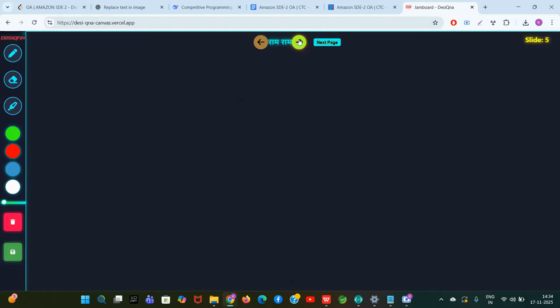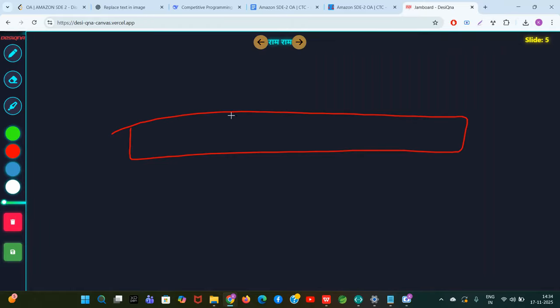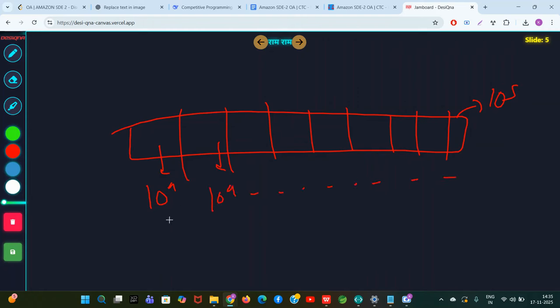So what I'm trying to say is that let's say this is an array given to you, right? The size of the array is 10 raised to 5. Let's say each and every element is as big as 10 raised to 9. So 10 raised to 9 is nothing but 2 raised to 29. Like a number as big as 10 raised to 9 can be represented as a power of 2, 2 raised to 29 plus minus some numbers, because 2 raised to 29 is very close to 10 raised to 9. So every number will be like this.